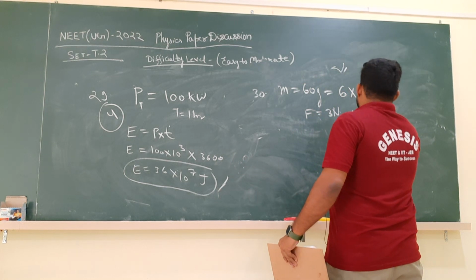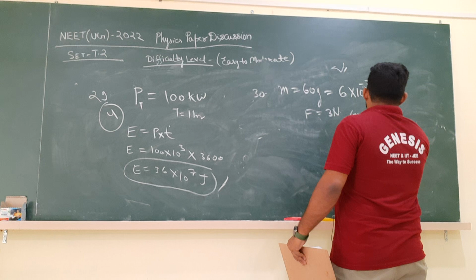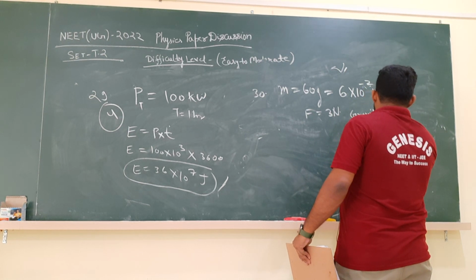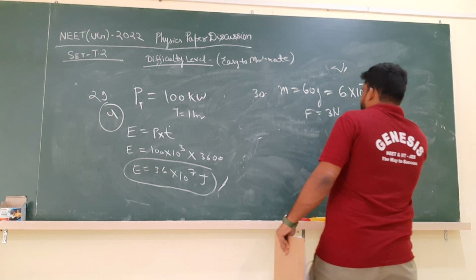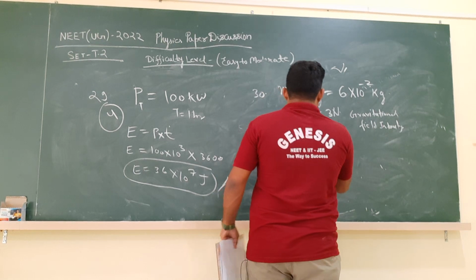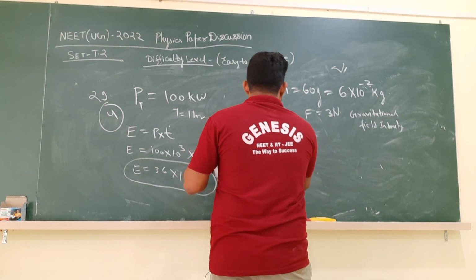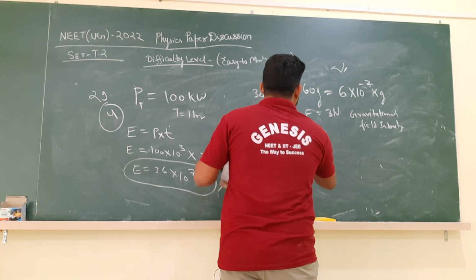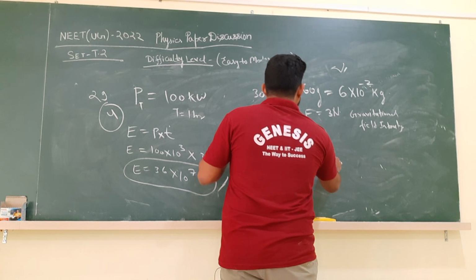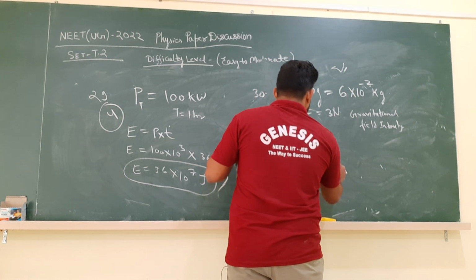Very simple. They are asking gravitational field intensity. We know that gravitational field intensity is equal to force upon mass. So Ig, gravitational field intensity, is equal to the force, 3 Newton, upon the mass, 6 into 10 power minus 2 kg.